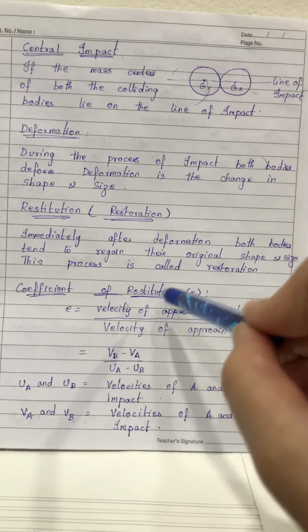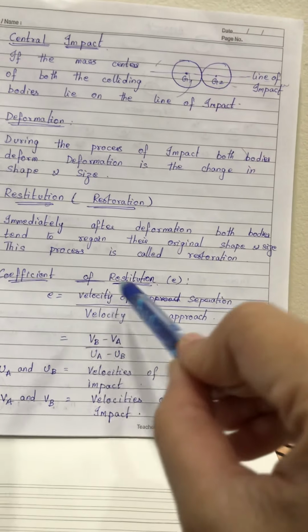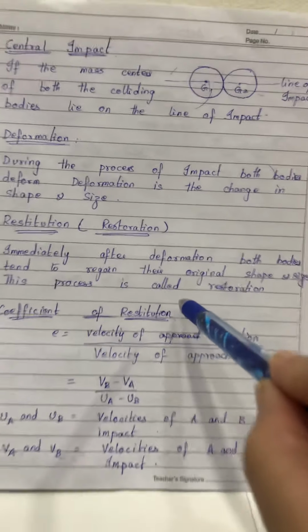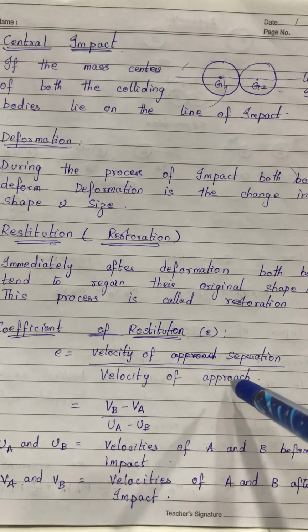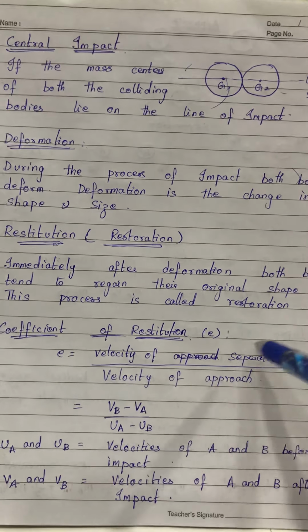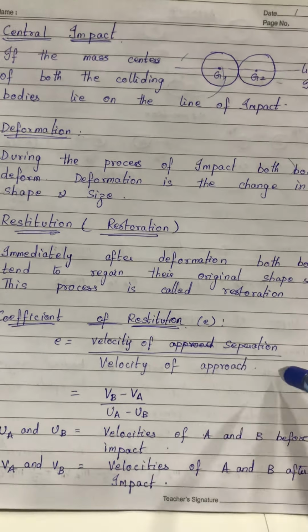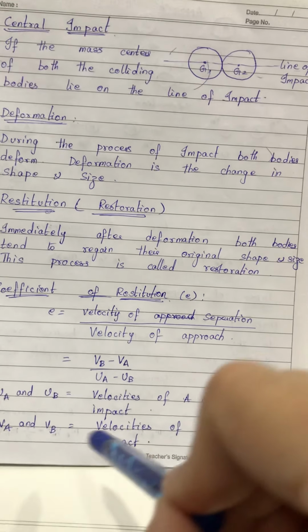The coefficient of restitution E is given as velocity of separation by velocity of approach. Suppose there are two objects A and B which are approaching each other with velocities UA and UB, and after the impact they separate out with velocities VA and VB.